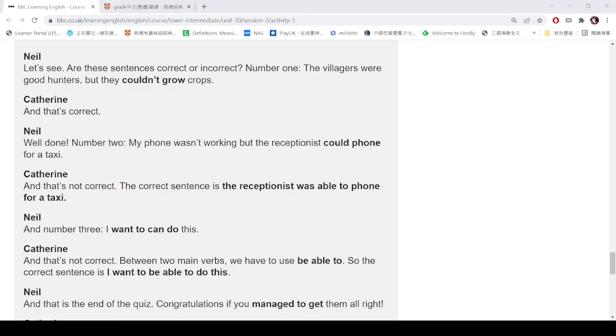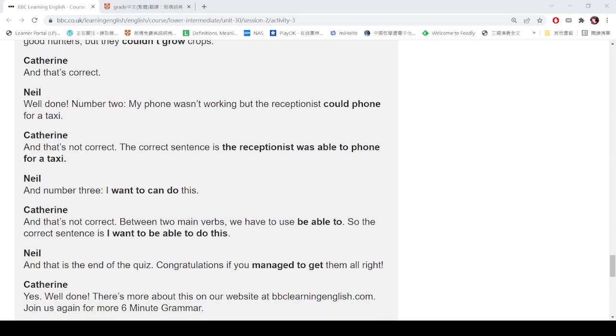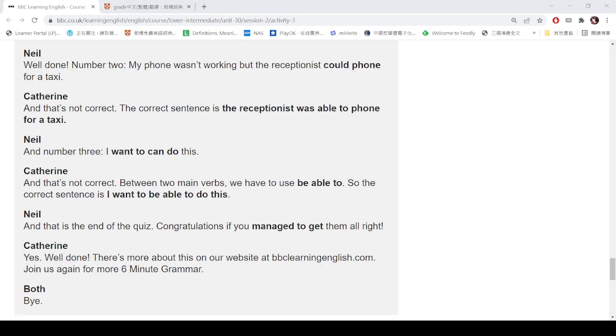Number 2. My phone wasn't working, but the receptionist could phone for a test. And that's not correct. The correct sentence is, the receptionist was able to phone for a test. And number 3. I want to can do this. And that's not correct. With two main verbs we have to use be able to, so the correct sentence is, I want to be able to do this.